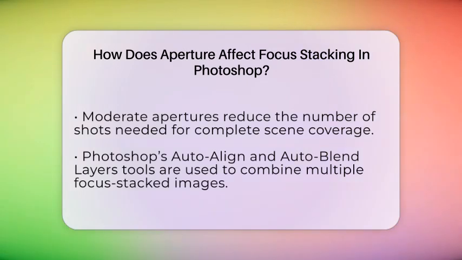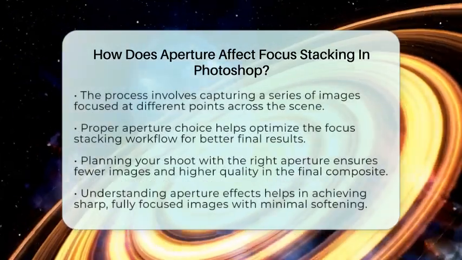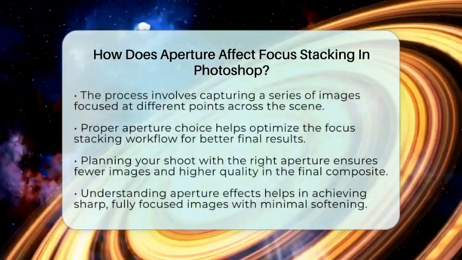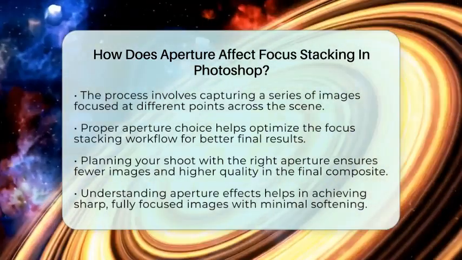The process involves shooting a series of images, each focused slightly closer or farther, covering the entire subject. When you bring these images into Photoshop, the software aligns them perfectly and blends the sharpest parts from each photo. This results in a final image where everything appears crisp and in focus from front to back.